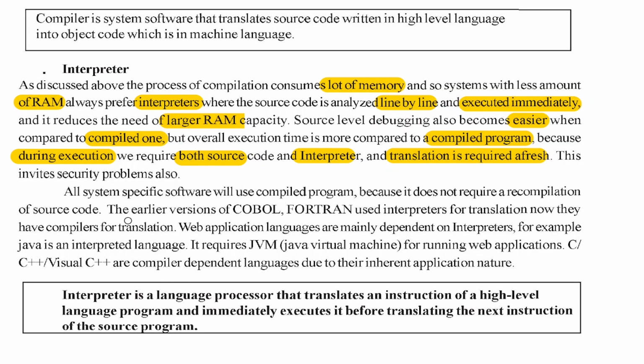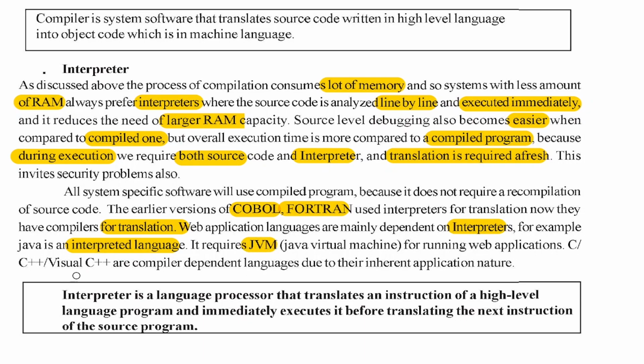The earlier versions of COBOL and Fortran used a compiler for translation. Web application languages are mainly dependent on interpreters. For example, Java is an interpreted language. Java uses an interpreter, so it requires the JVM, the Java Virtual Machine, for running web applications.